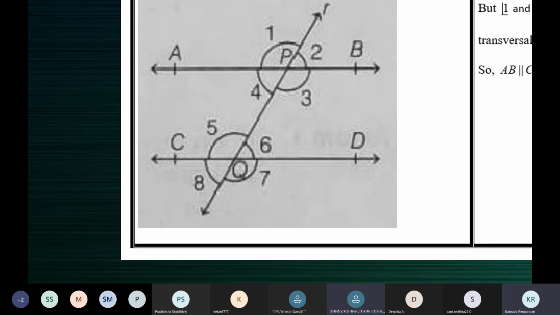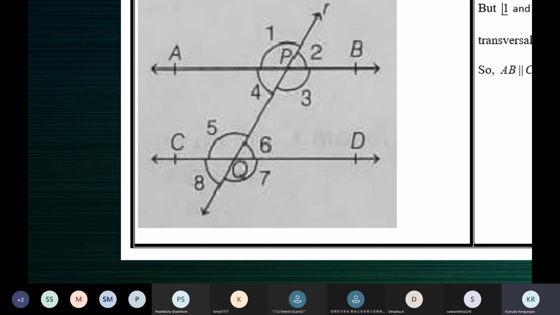I can write angle 4 is equal to angle 8? No, ma'am. No, see, you don't know that the lines are parallel. So you cannot say corresponding angles are equal. You can say vertically opposite angles are equal because that is not based on parallel lines. Corresponding angles are equal is based on parallel lines. So you cannot write that because AB is not given to be parallel to CD. You have to prove.